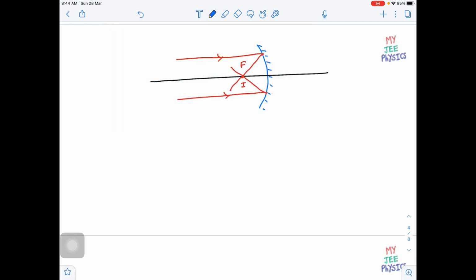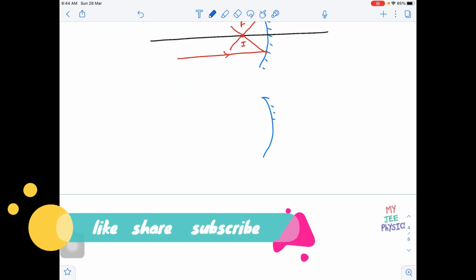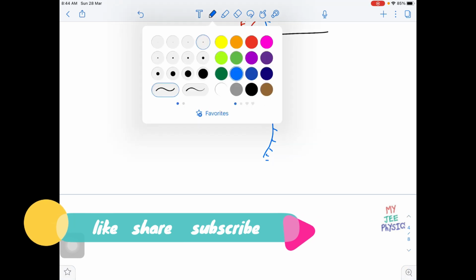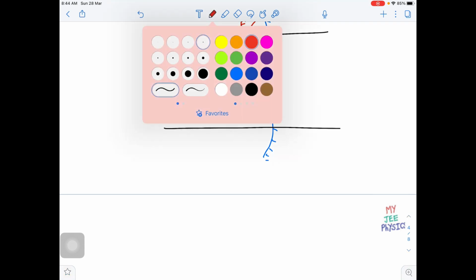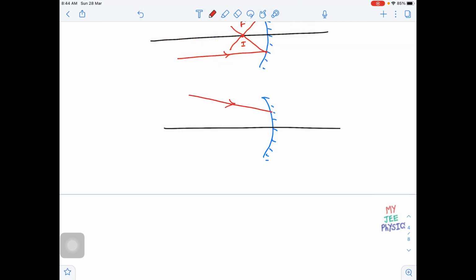So same thing if you go in other way, like same concave mirror, and this is the principal axis, let us say. Now rays are not parallel to principal axis, they are at some angle. So then these two will give us image. Okay, so this angle of incidence and here angle of reflection both will be same, because this is again the pole of the mirror. So at pole of the mirror, angle of incidence will be equal to angle of reflection, because the principal axis will become itself normal. So wherever they are meeting, that should be the image.